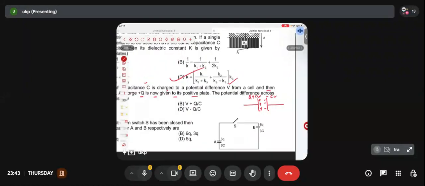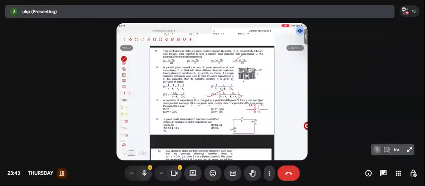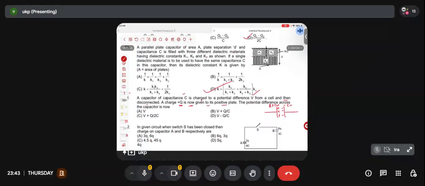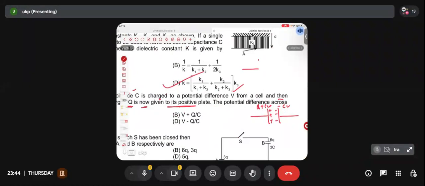Because after charging, you have disconnected, so there shouldn't be any more change in charge. But explicitly they have mentioned that there is a charge plus Q that you are giving to the positive plate. So already CV charge was on the positive plate, and you are giving a charge of Q. So what should be the net charge in the positive plate? Q plus CV. What is the charge in the negative plate? Minus CV.